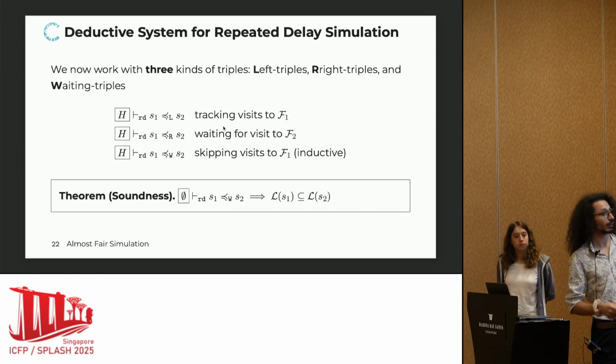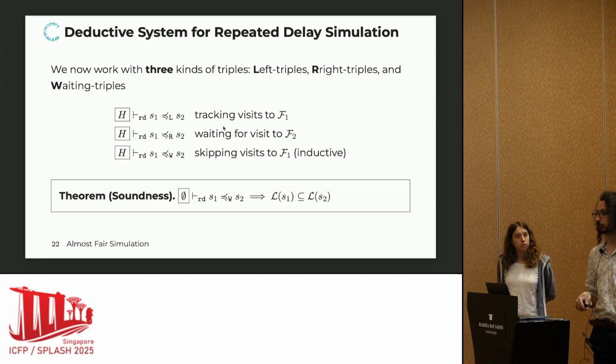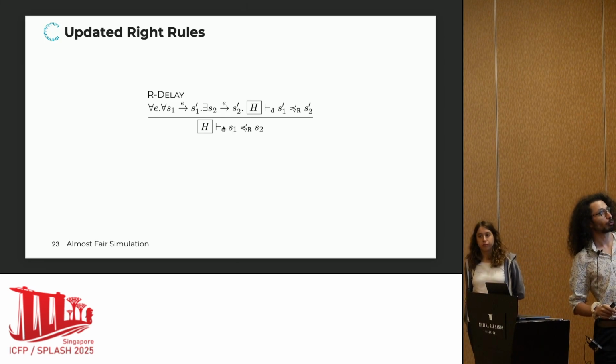So this is still sound for language inclusion, and in particular, we get to start from a waiting triple, so we can wait in the beginning as well. All right, so how does it look? We need to update slightly our right rules.